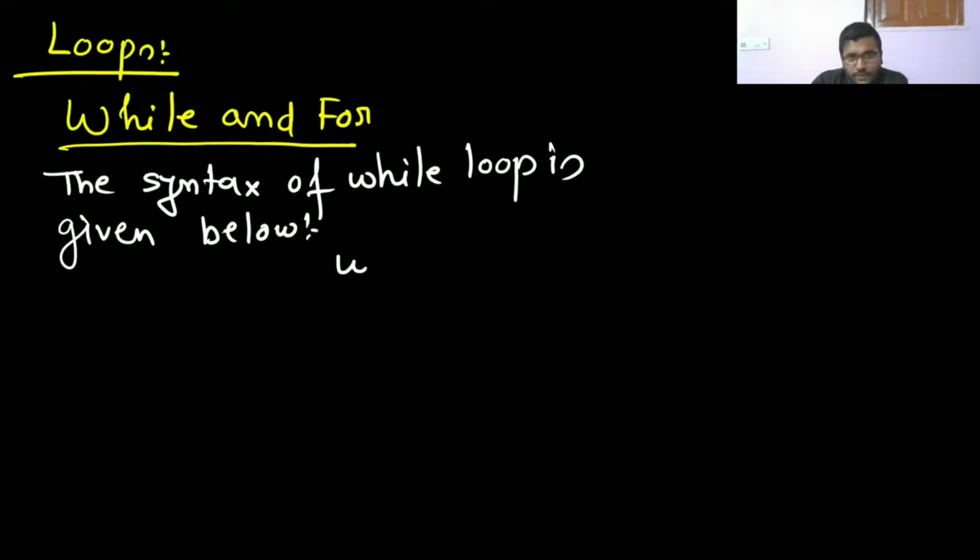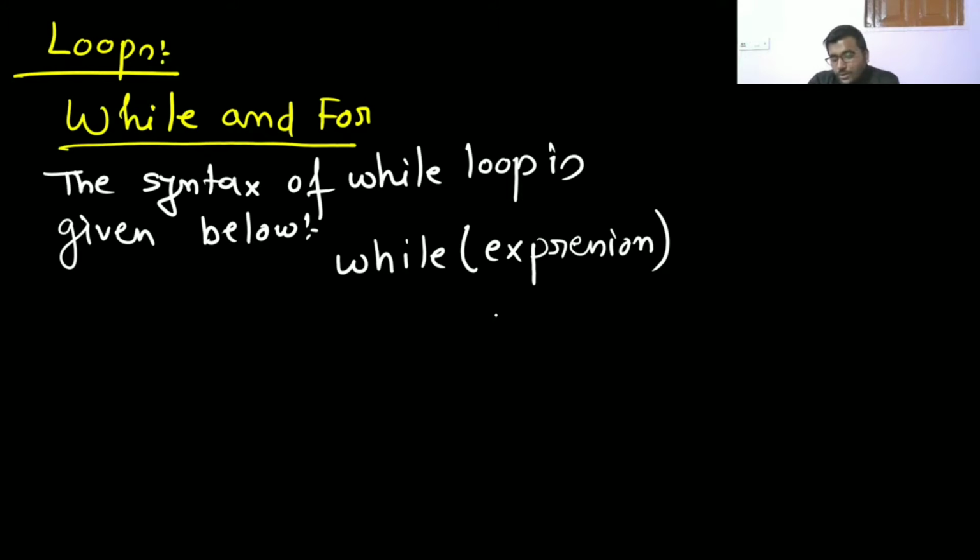So it will see while, then after that it will see the expression. If this expression is true, means if it is non-zero, then it will execute the statement. Then again after that it will go check the expression, then again execute the statement.